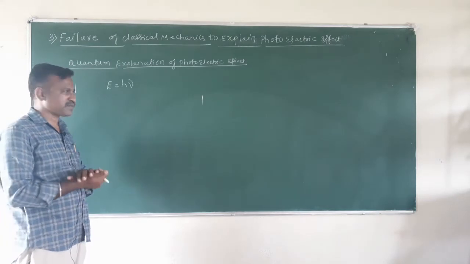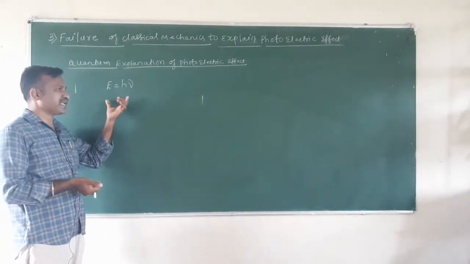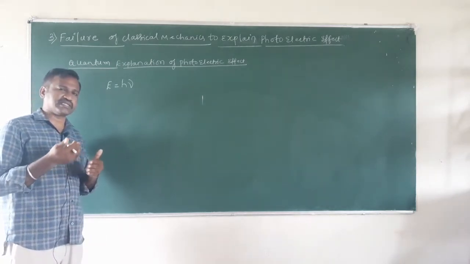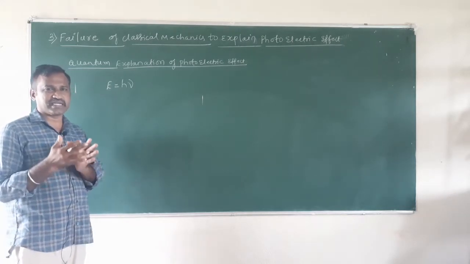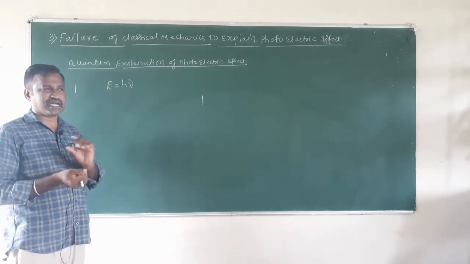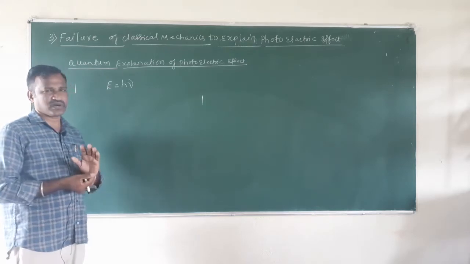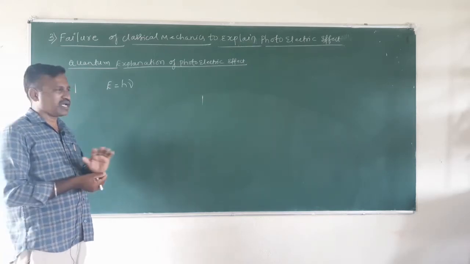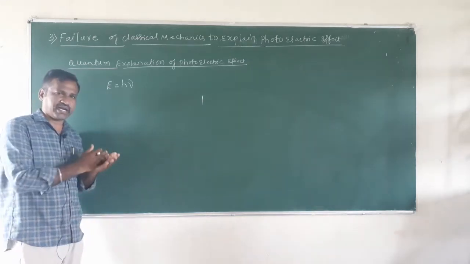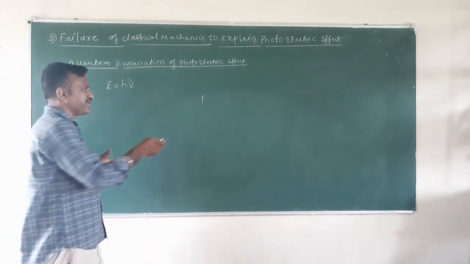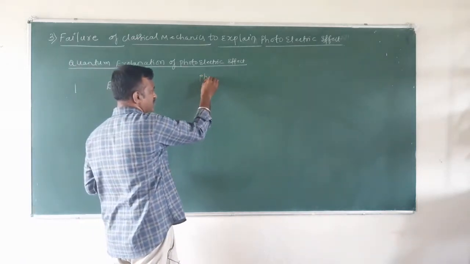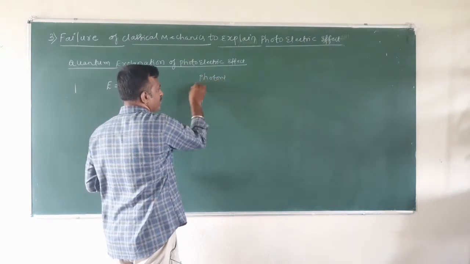So according to Max Planck quantum theory, the energy emitted or absorbed takes place in a discrete packet of energy, and that discrete packet of energy is what we call a quantum. If you consider light, this small packet of energy is what we call a photon.